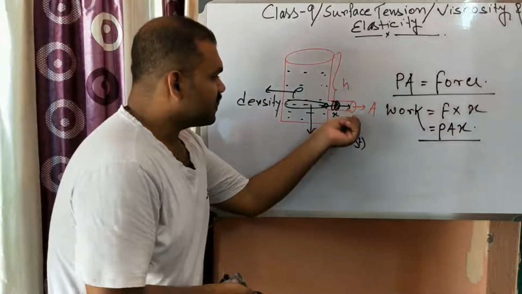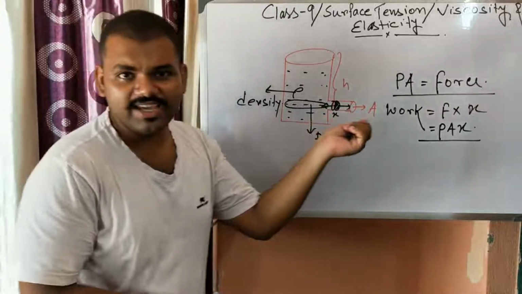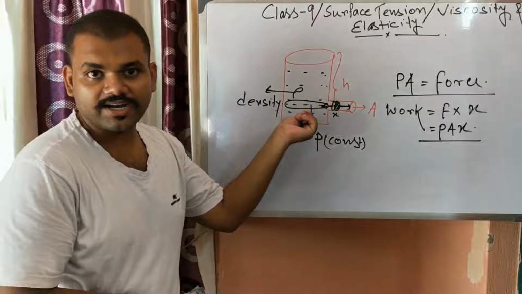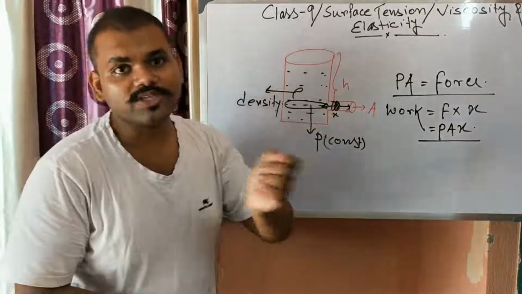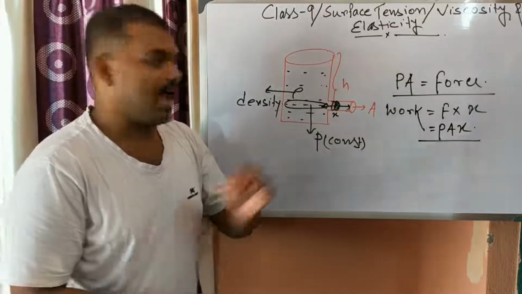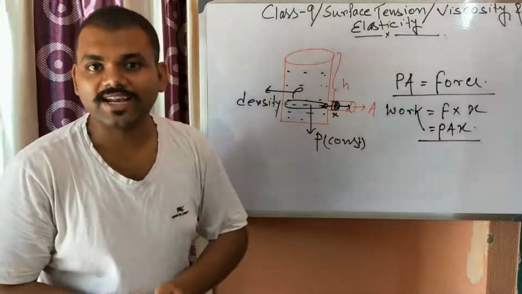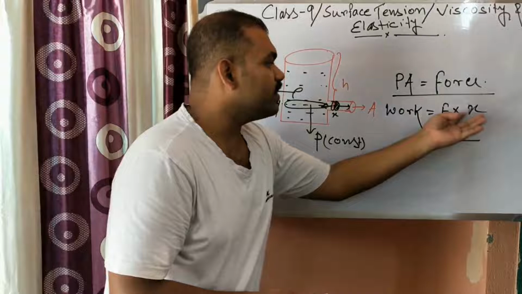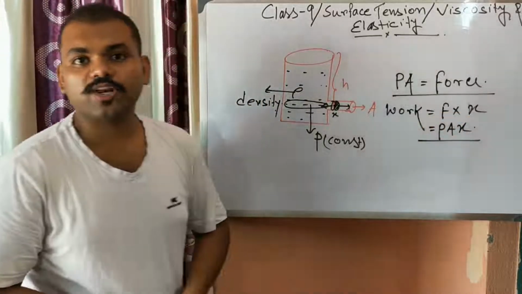When the piston is shifted very slowly, then some amount of water is inserted, and due to that the velocity will not increase, and there is no kinetic energy, but the potential energy increases. That work which you have done is stored as the potential energy.